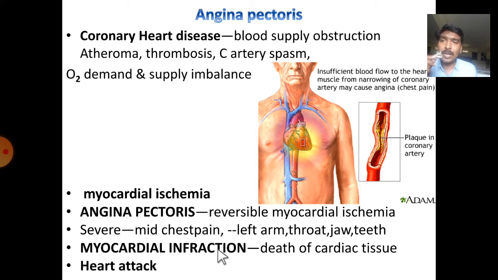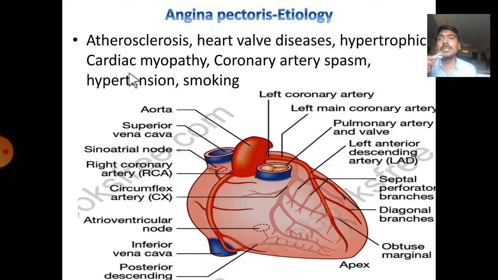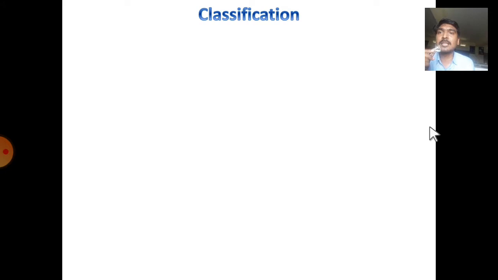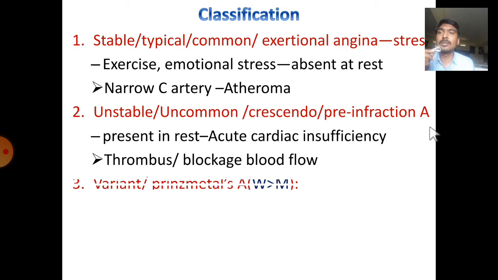In myocardial infarction, there is an irreversible myocardial ischemia where we will observe death of the cardiac tissues. It is usually also described as a heart attack. Coming to the etiology, atherosclerosis, heart valve diseases, hypertrophic cardiomyopathies, coronary artery spasm, hypertension and smoking are the reasons. Coming to the classification, it is classified into three types.